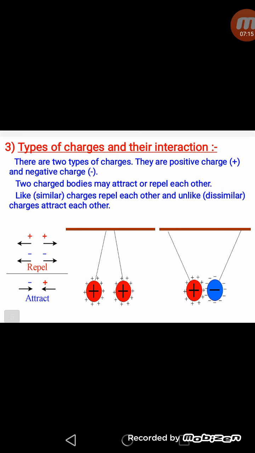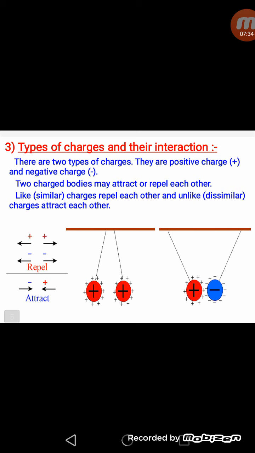In induction, there is no direct contact of two objects, and still the object gains the charge. This is called charging by induction. In this method, the object that is charged acquires an opposite charge to that of the charging object.